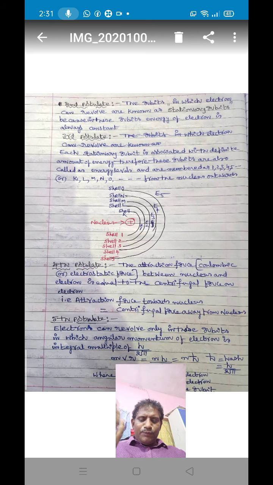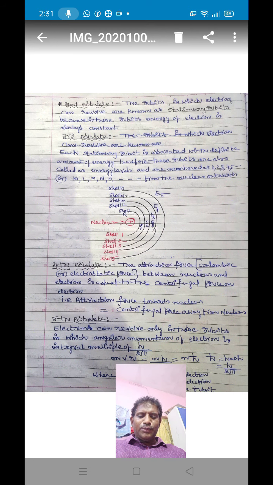Next, the fifth postulate of Bohr atomic model. When an electron revolves around the nucleus, it creates angular momentum. The electron can revolve only in those orbits where the angular momentum of the electron is an integral multiple of h by 2 pi.